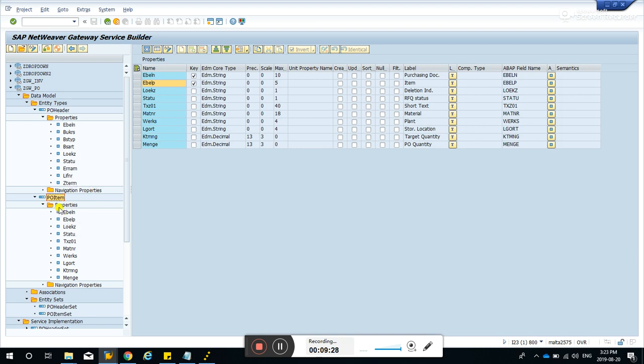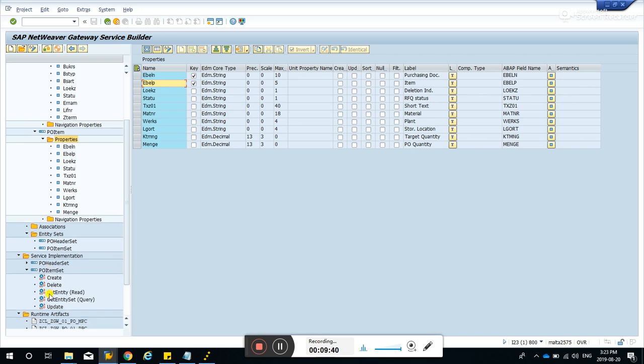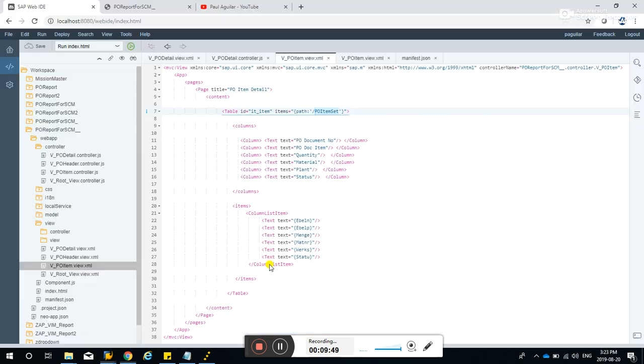But if we go to the properties of PO item, you will notice that key EBELN and EBELP are selected, and also later I will be explaining the code that was implemented in the get entity set of this PO item.